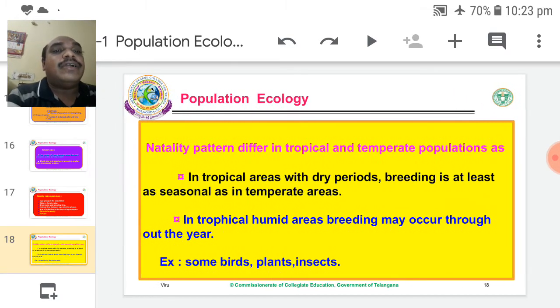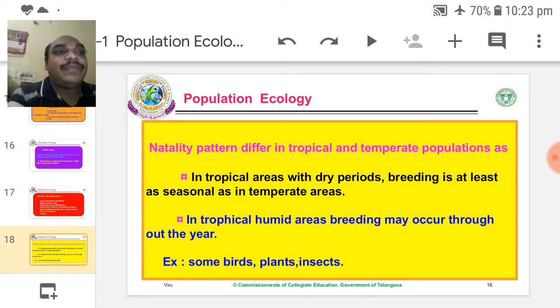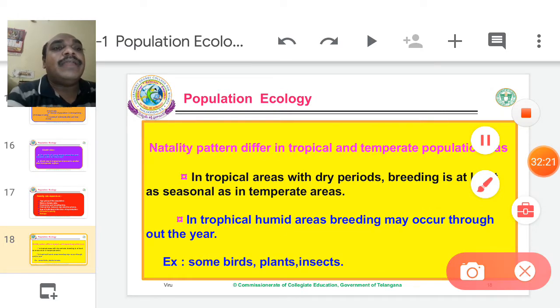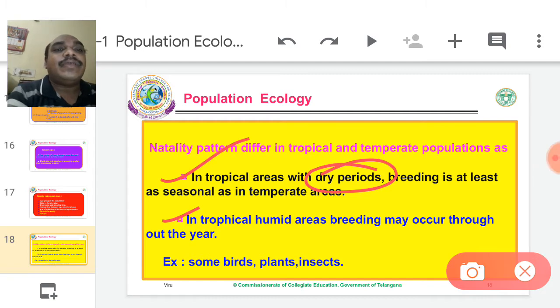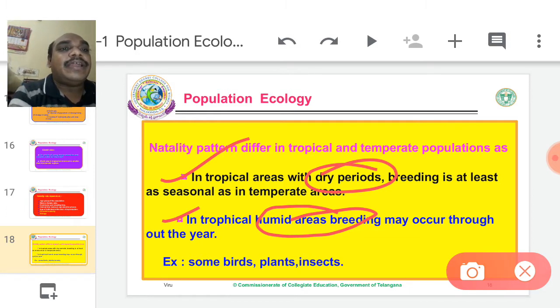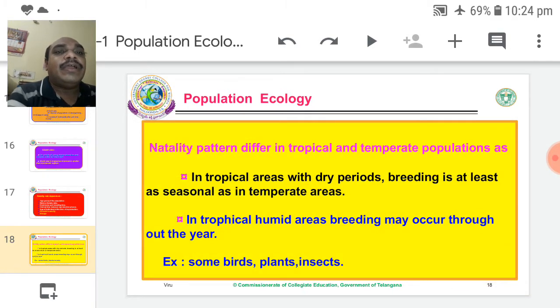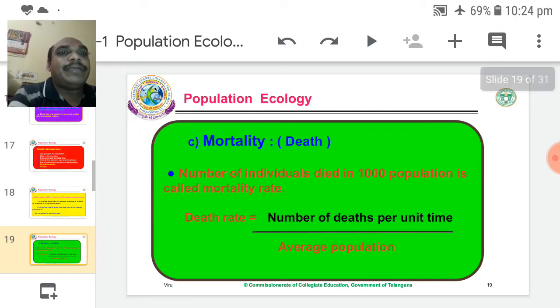Examples: some birds, some plants, some insects. So remember, in dry periods the pattern of breeding is seasonal, in humid periods it is the entire year. Entire year plants, insects, some birds can breed. It is the major difference between humid and dry period.